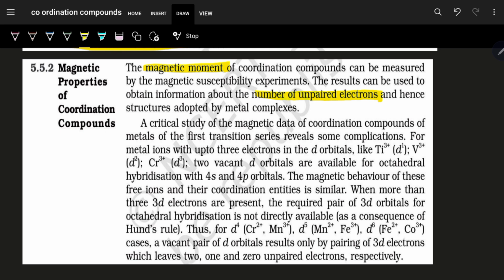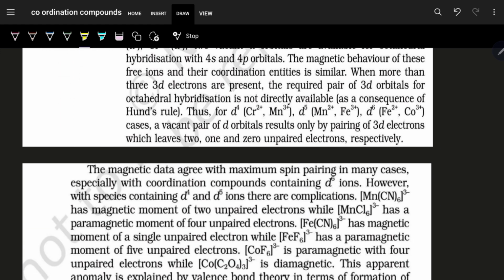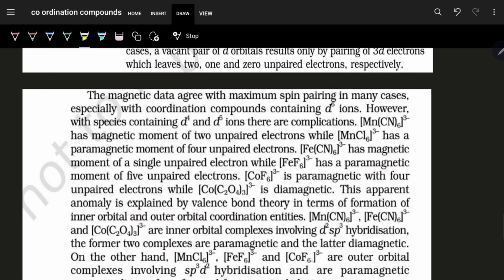So we have actually seen how to find out the oxidation state of the central metal. We have seen how to write the ligand effect. We have seen how to judge whether it is paramagnetic or diamagnetic, depending on whether there is any unpaired electron or there are 0 unpaired electrons.